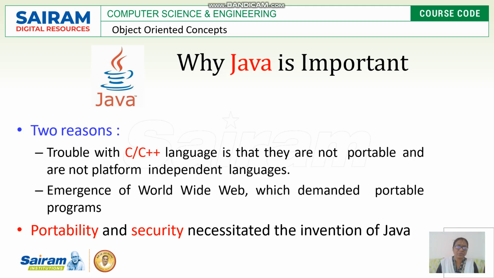And security: they do not provide that much security, because nowadays we need to interact with the World Wide Web, with other systems, and with remote systems. When interacting with other devices and systems, it should be more secure. This portability and security was not implemented much in the previous languages, C and C++. That is the main reason Java was developed, with this intention.